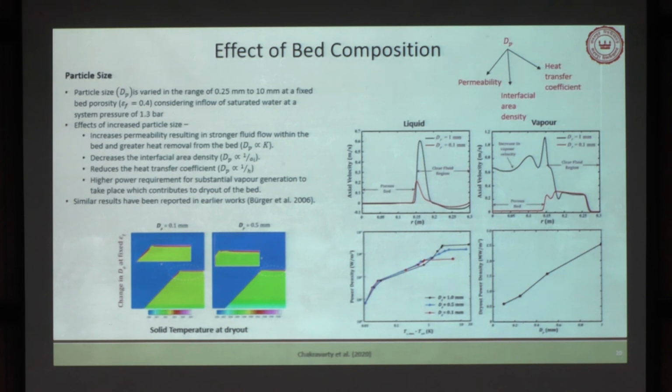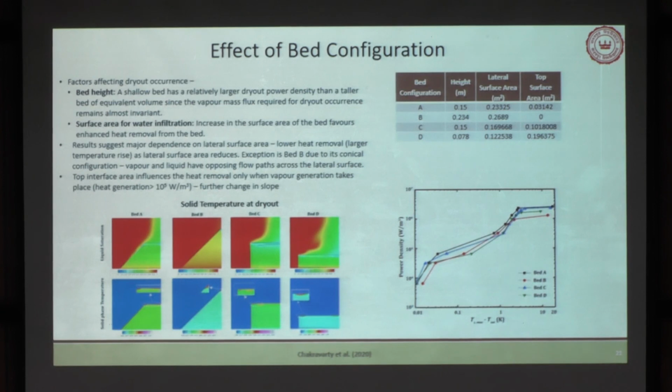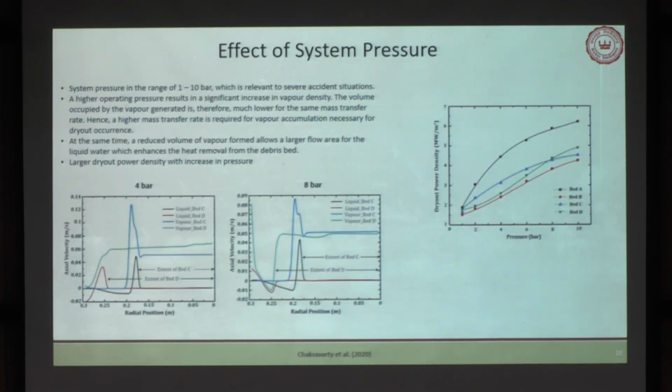Similarly, we have tested for different particle sizes, and there also we can have different dry out points. We tested it for different bed configurations. For these 4 types, one is a truncated cone, one is a cone and cylindrical, and 2 are cylindrical, one a tall cylinder and one a short cylinder. And finally, we have tested it for different system pressures also.